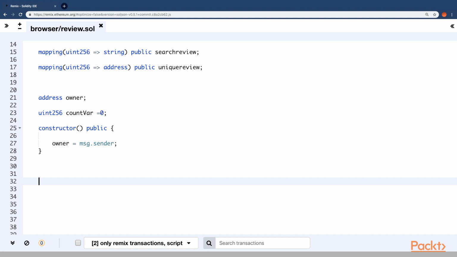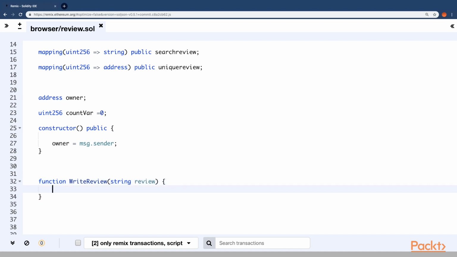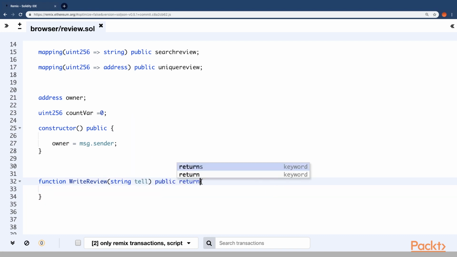Now is the time for us to actually create the functions. The first function, let's say, is write review. The parameter which write review takes is obviously the review itself, which is a string. And what it returns is the review ID, followed by the address from which the review has been written, then the boolean true or false. That's it.